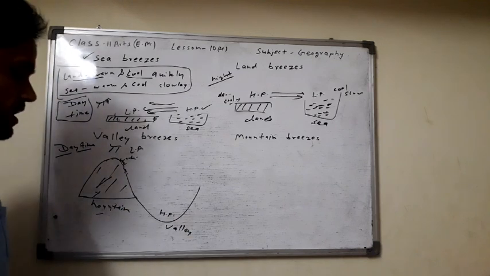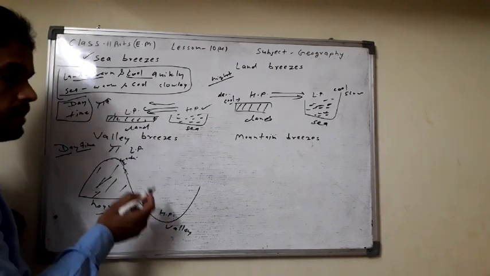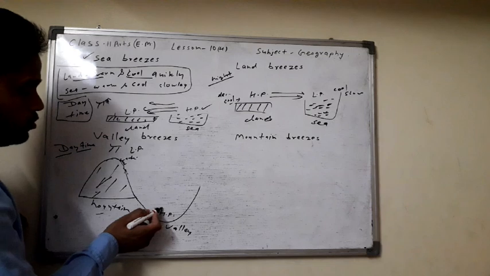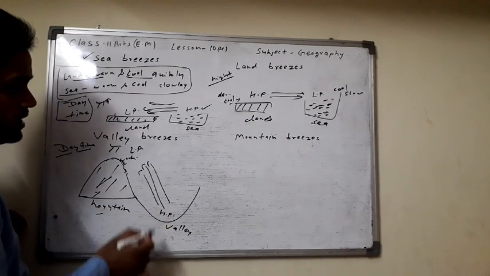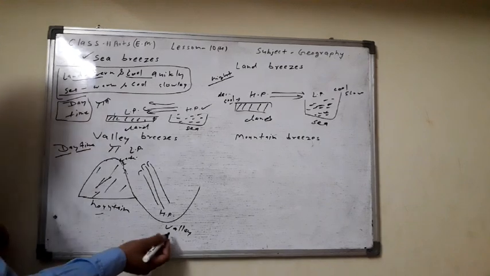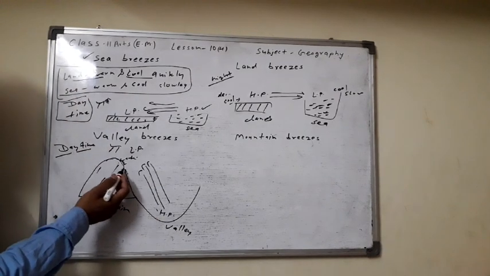High pressure develops in the valley, and winds start to move from high pressure to low pressure, from the valley to the mountainous surface.